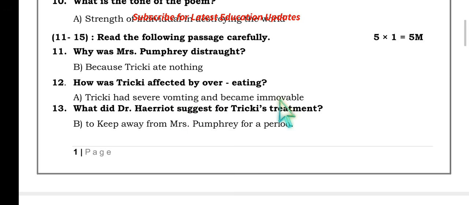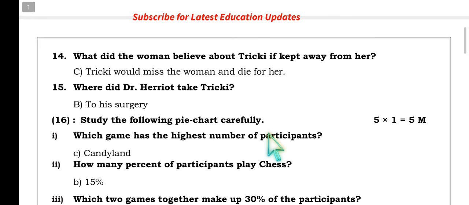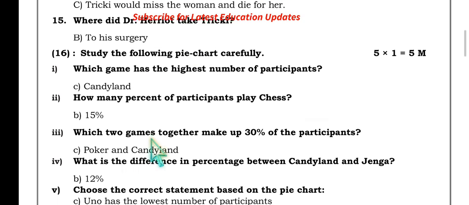Vomiting and became immobile. What did Harriet suggest for Tricky's treatment? To keep him away from Mrs. Pumphrey for a period. Then the 14th one: what did the woman believe about Tricky if kept away from her? Tricky would miss her and die for her. Where did Dr. Harriet take Tricky? To his surgery.